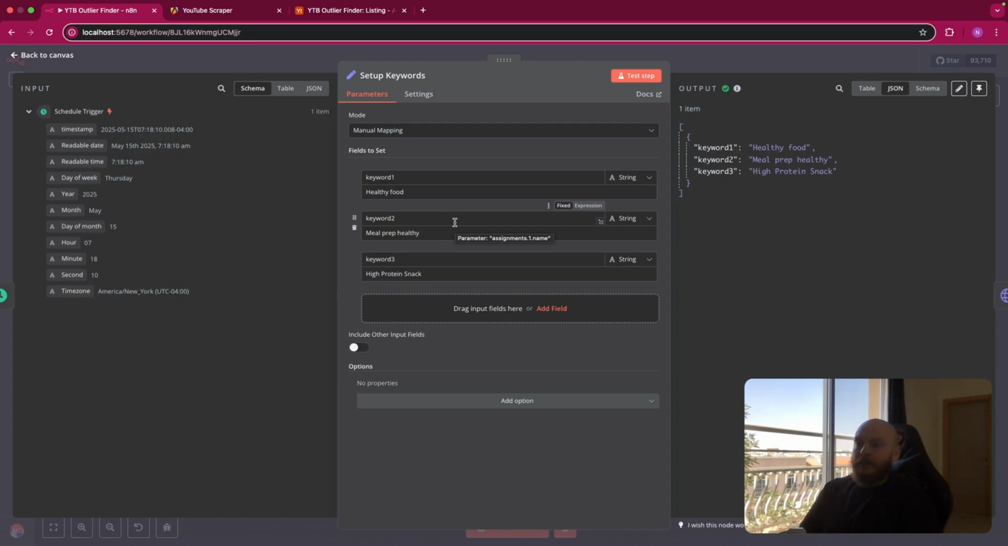So for the example, let's say my niche is healthy food, protein food, etc. So the first keyword is healthy food, the second one is meal prep healthy, and the third one is high protein snack. So these are keywords that will enter in the YouTube search bar and see what videos will pop up, filtered by relevance and from the last week.